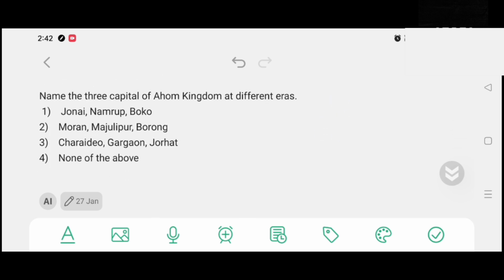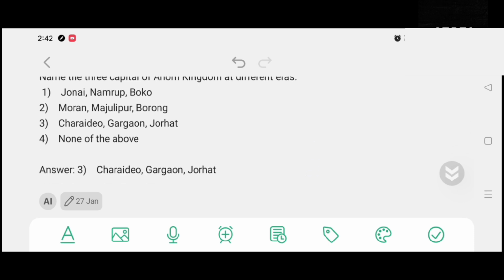Name the 3 capital of Ahom Kingdom at different eras. Option number 1, Sonai Namrup Boko. Option number 2, Moran Mazulifur Borong. Option number 3, Soraidel Gargaon Jorhat. Option number 4, none of the above. And the correct answer is option number 3, Soraidel, Gargaon and Jorhat.